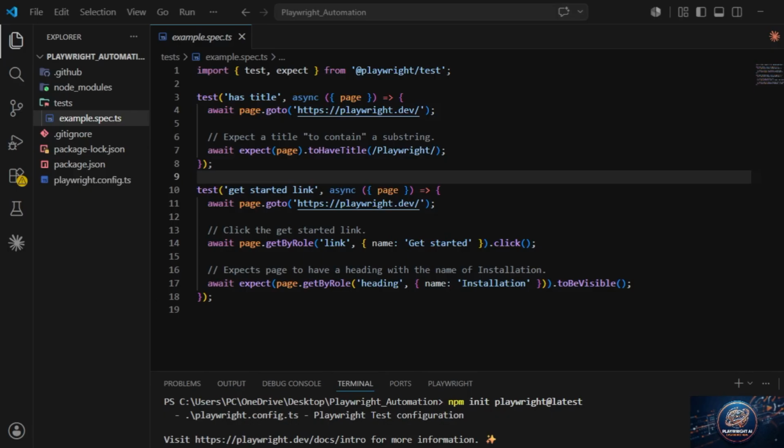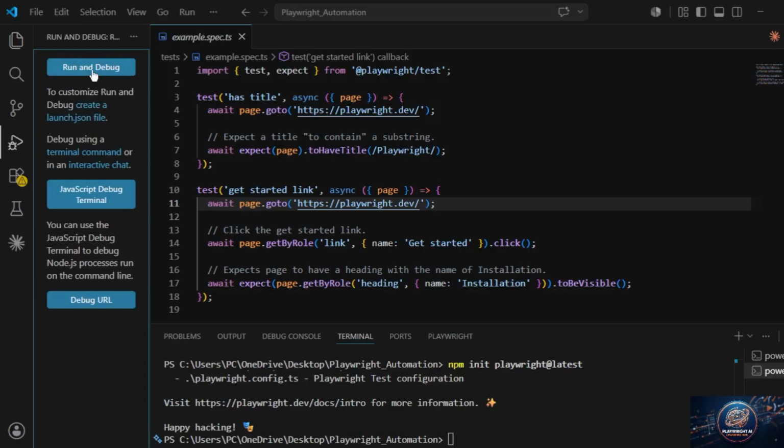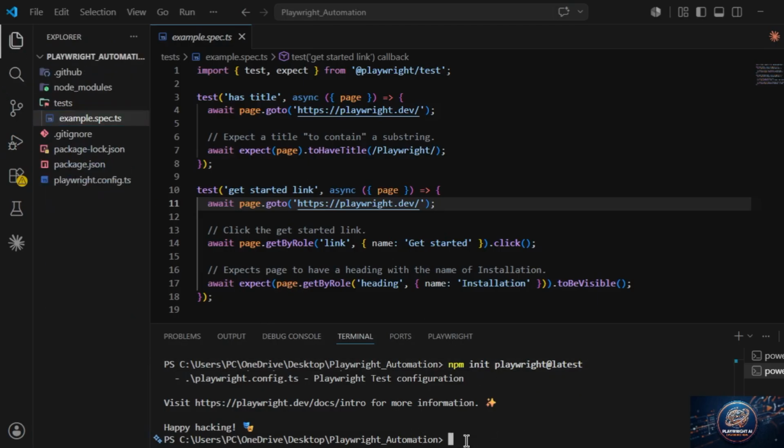So yeah, let's run our first automation test cases, which are given by Playwright. There will be a few options from there, we can run that. You can run from run and debug, and also you can run these test cases from the terminal.